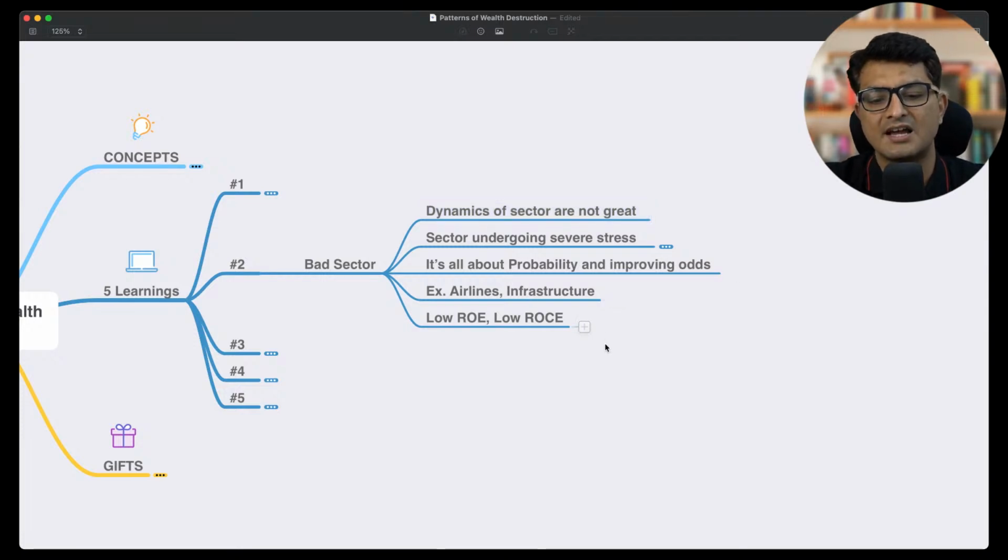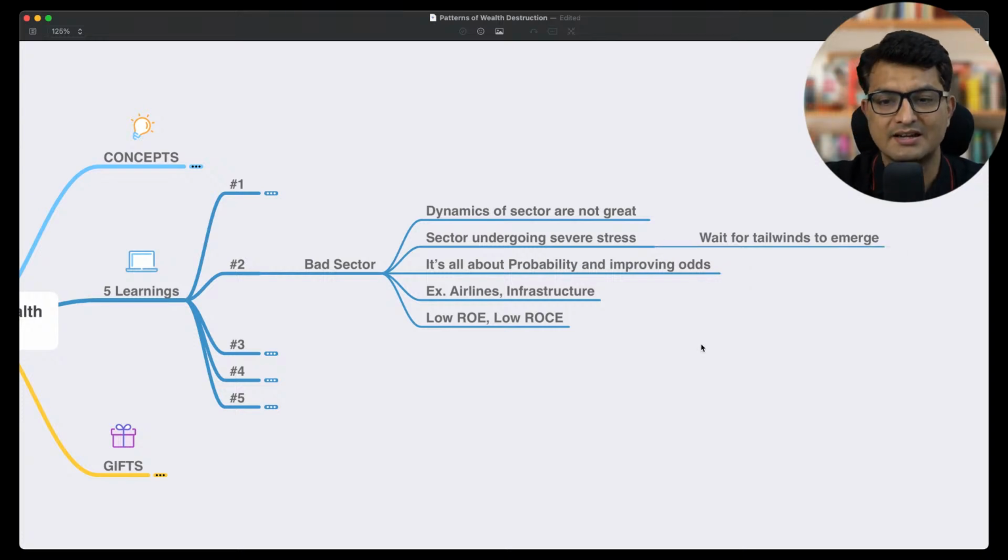Or there could be a time when the entire sector is under severe stress, like during COVID, when the hotel sector, restaurants, and even the real estate sector went into too much trouble. You need to see that when tailwinds are emerging, only then you enter those sectors. So it's all about probability and improving odds.